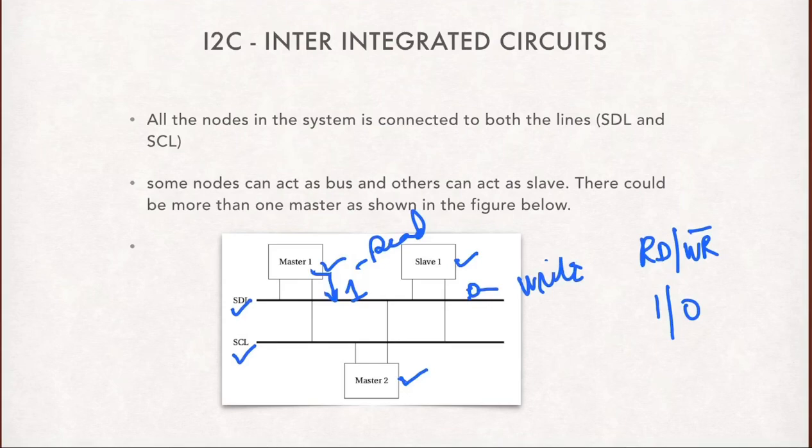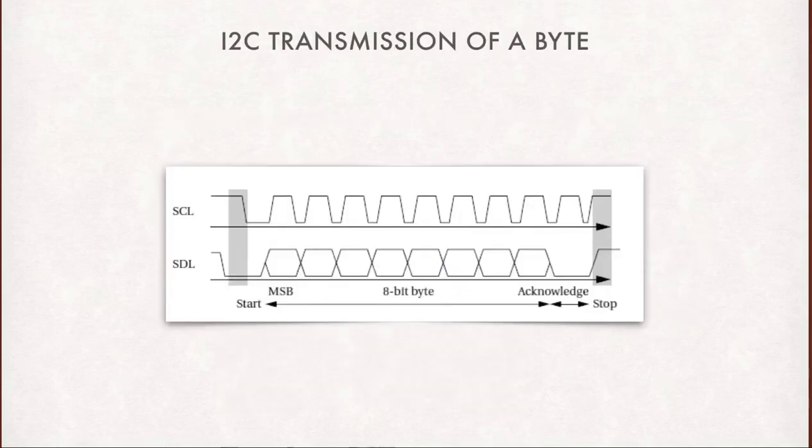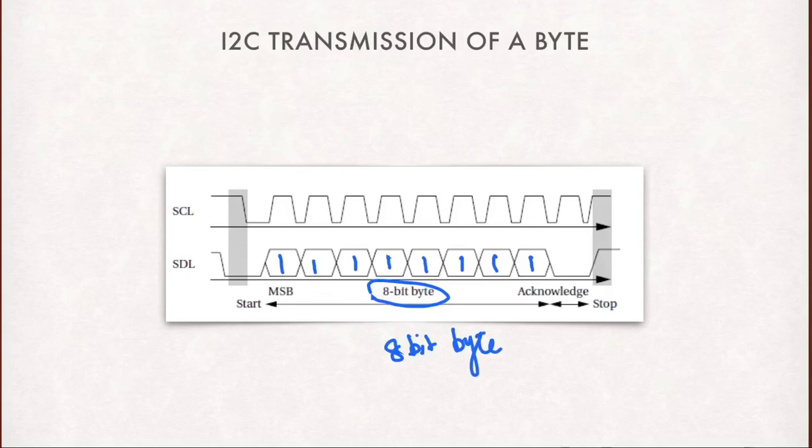It can have multiple masters and multiple slaves. Now here is how the bit pattern happens. It is an 8-bit byte, bits 1 to 8. Whenever a clock is initiated, these 8 bits are created. After that we have one more stop bit, which indicates that after one 8-bit byte has been transmitted, it will wait for the next data. That is how the clock line and the data line are helpful here.